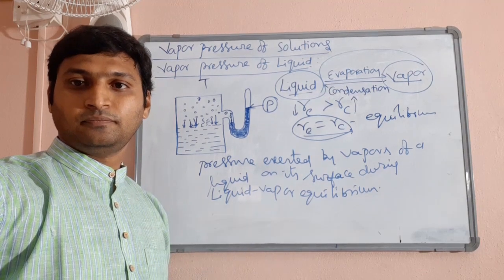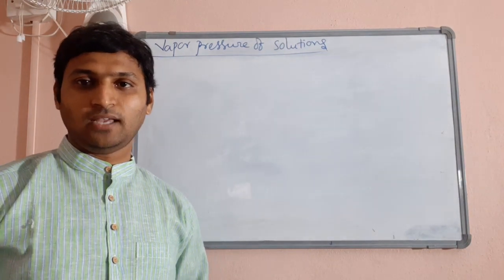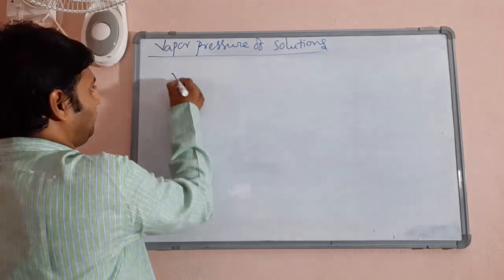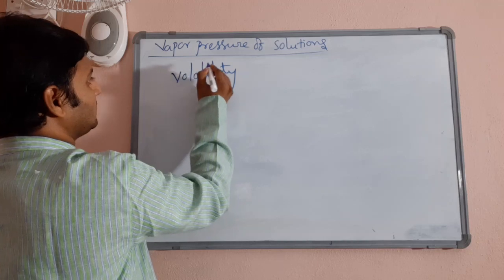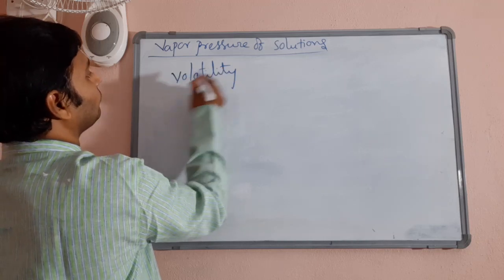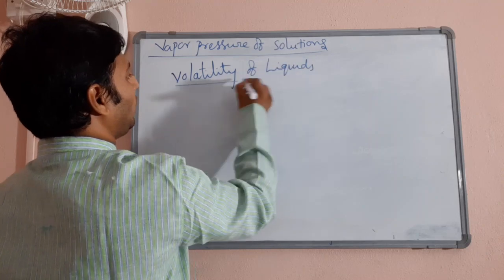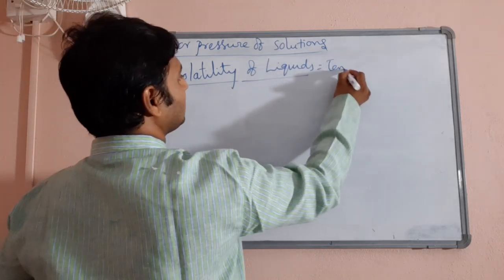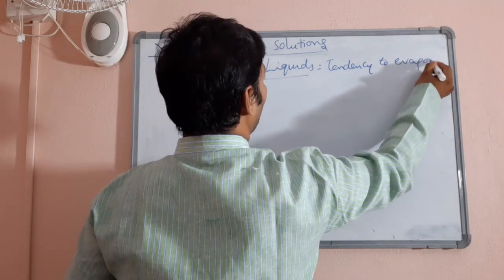Okay. What does vapor pressure account for? See, there is a property called volatility for liquids. What do you mean by volatility of liquids? Tendency to evaporate is called volatility.